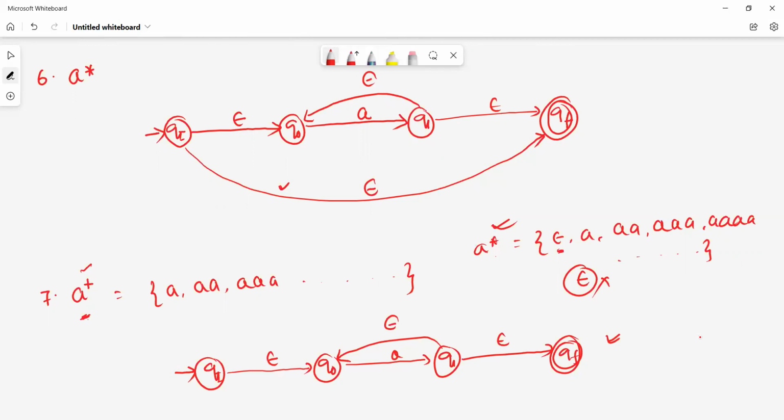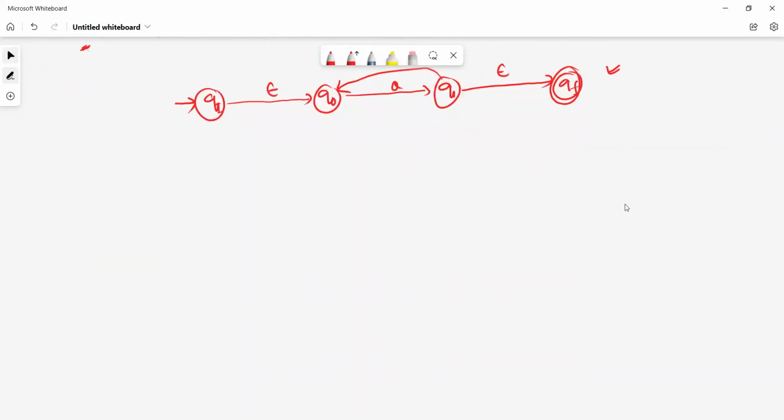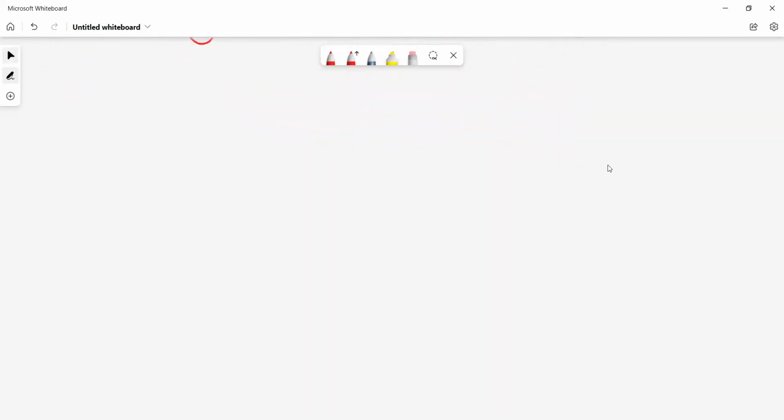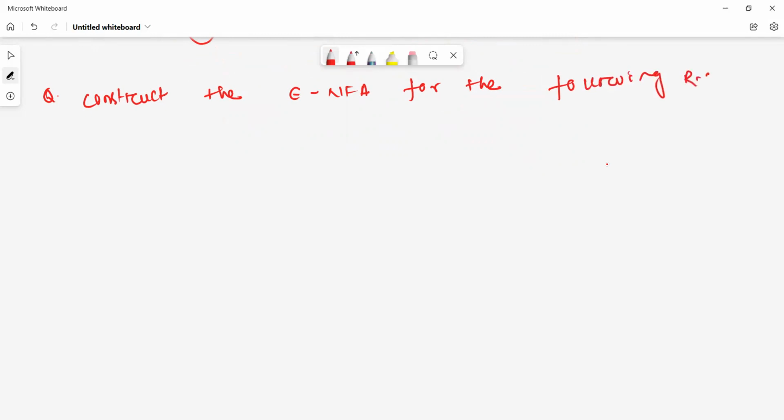Okay. Now we'll construct some different types of finite automata for a language. The question is like, construct the epsilon NFA for the following regular expression.